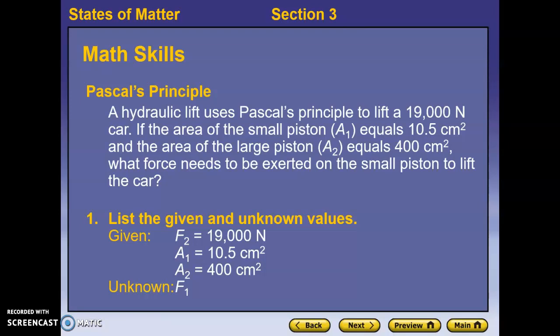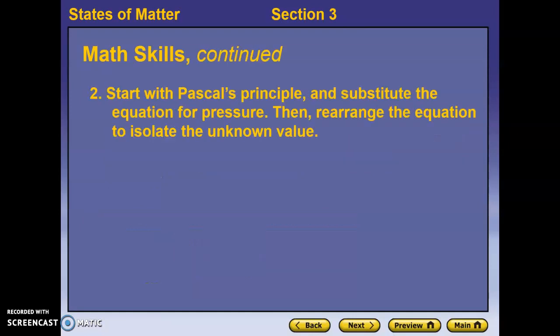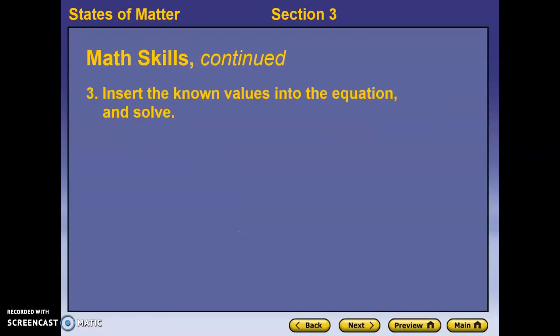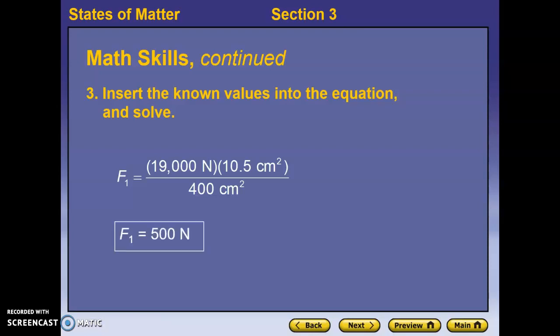Our initial area, area 1, is 10.5, and our area 2 is 400. If we set up our basic equation as a ratio, force 1 over area 1 is equal to force 2 over area 2, we can then cross multiply and divide, and substitute in our known values. So our force 2 is 19,000 newtons times our area 1, which is 10.5 square centimeters, divided by our area 2, which is 400, which is about 500 newtons of force. With that, we're able to lift that 19,000 Newton car.